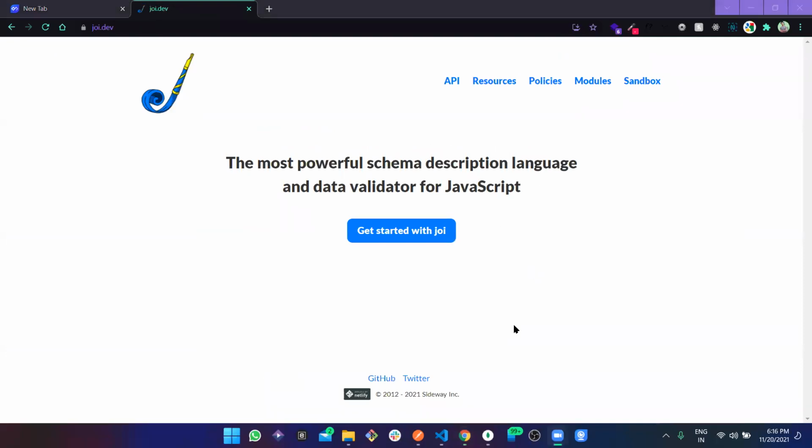Next works serially. Suppose the first middleware will be used, and if something goes wrong and in any condition you send the response, then next should not work, and that request would not be passed to the next method. And you can use multiple middlewares for multiple processes and everything, right?